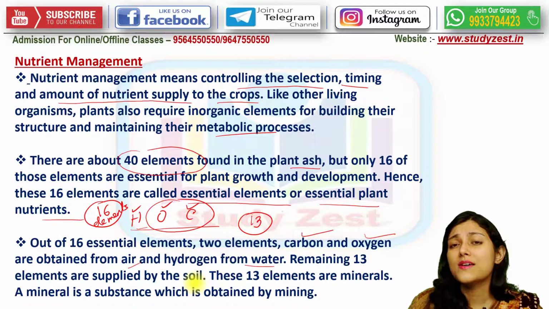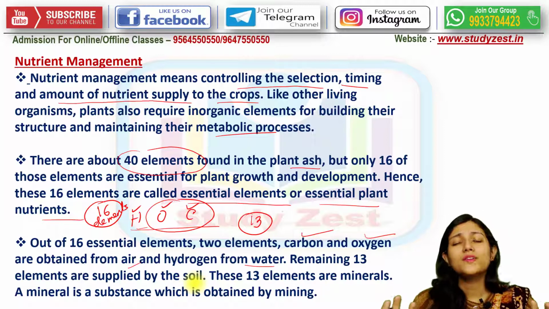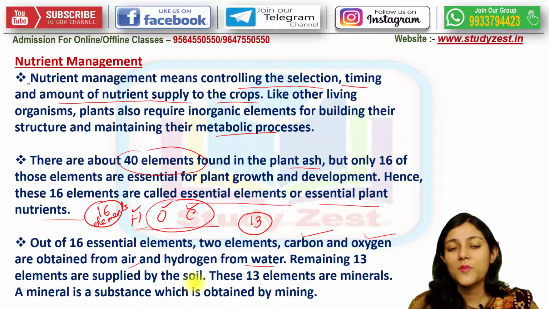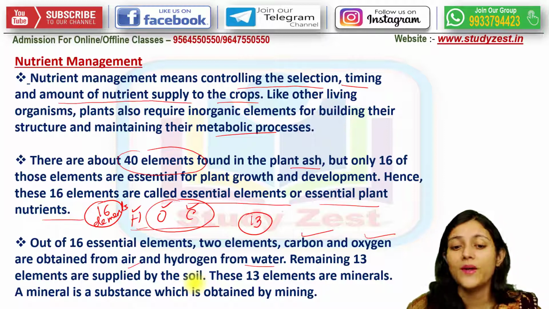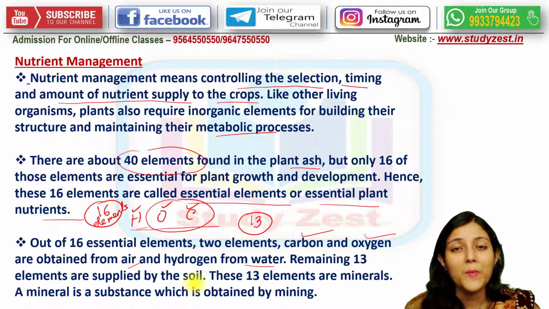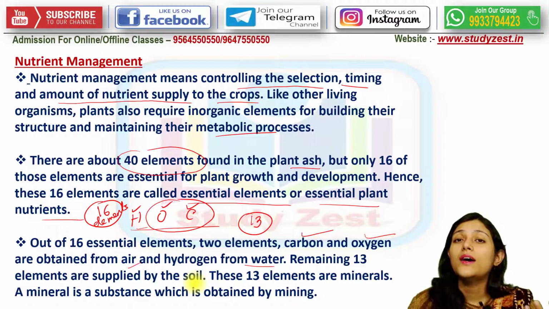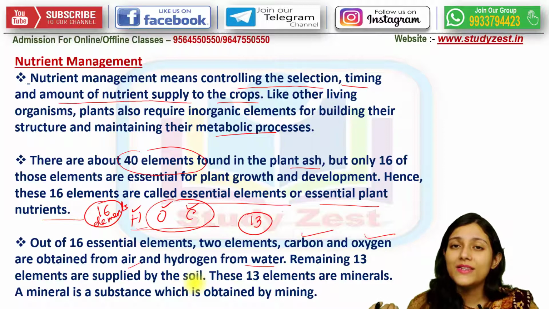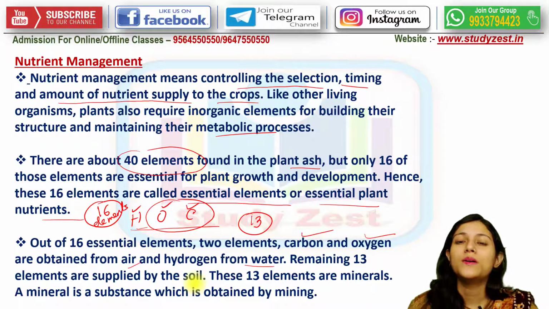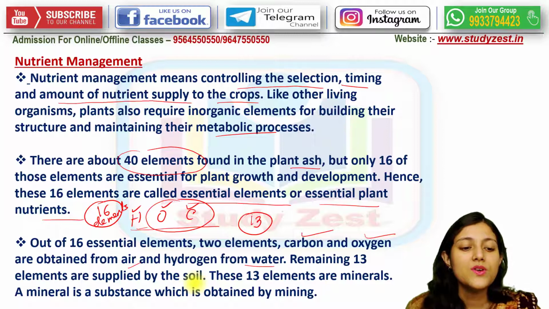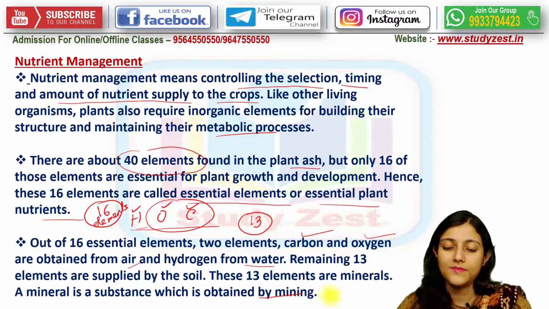So if 2 elements are supplied from the air and if 1 element can be obtained from water, then from where this rest of the 13 elements are coming from? They are definitely coming from nothing but the soil. So these elements are called the minerals. Okay, from the soil, through the help of roots, we know the plants keep on absorbing the water along with the dissolved nutrients, right? So these nutrients are absorbed through the water, right? So a mineral is what? Mineral is a substance which is obtained by mining.